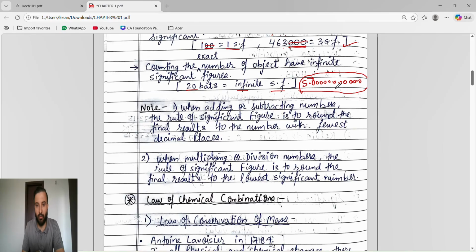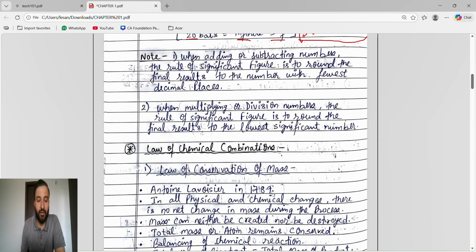If a number is in the form of decimal and the zeros are present on the right side of a non-zero digit, all are significant. So 5 kg you will write as 5.00000, right? When the zeros end, we don't know. So that's why infinite significant figures.